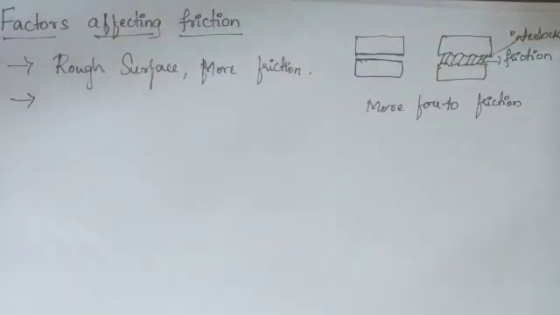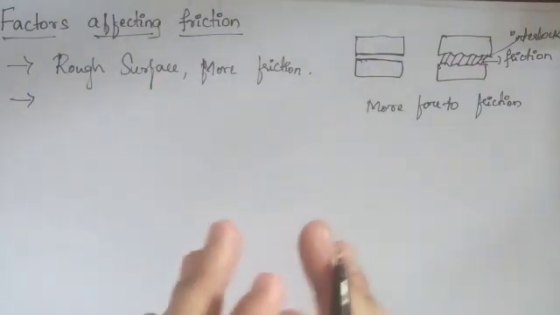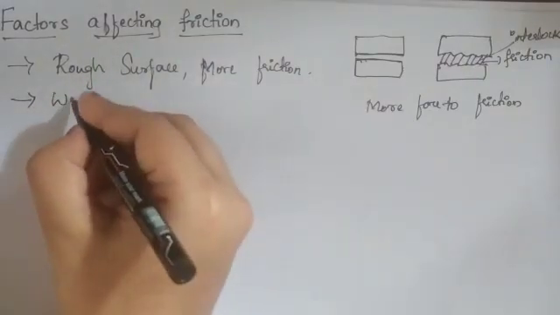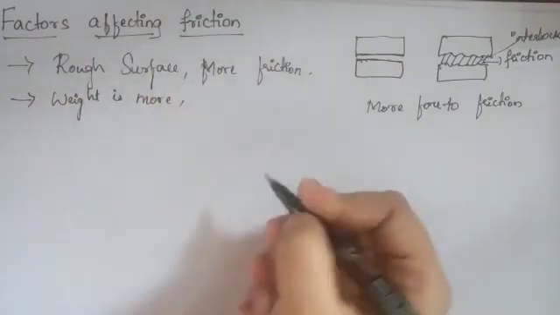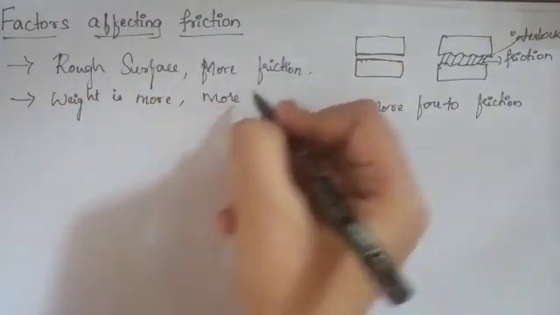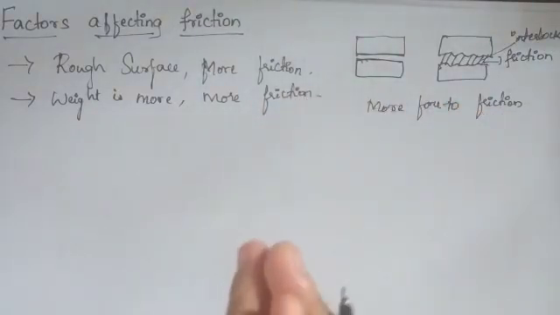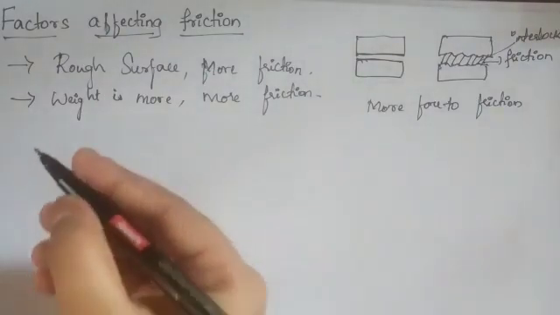Next, the second point: the more the weight, the more the friction. For example, if you consider a wooden box, the box weight will be more. If the weight is more, then more will be the friction. The friction applied on that wooden box will be more, so more force we have to apply to overcome that friction. Okay, this is the second point.